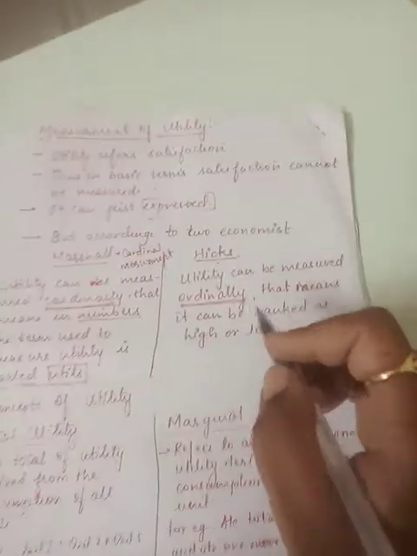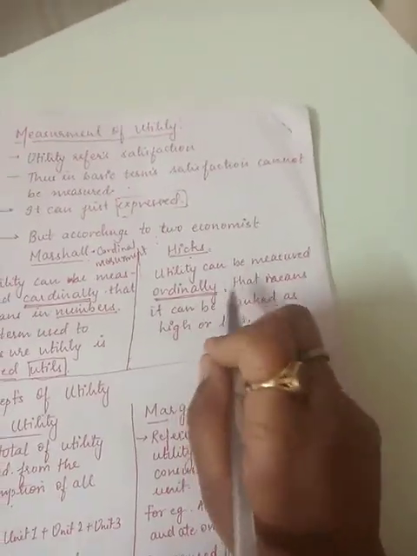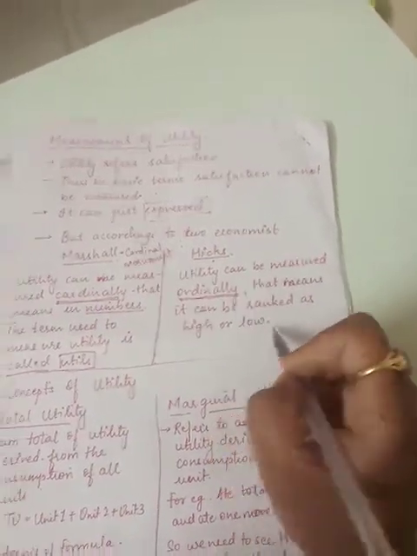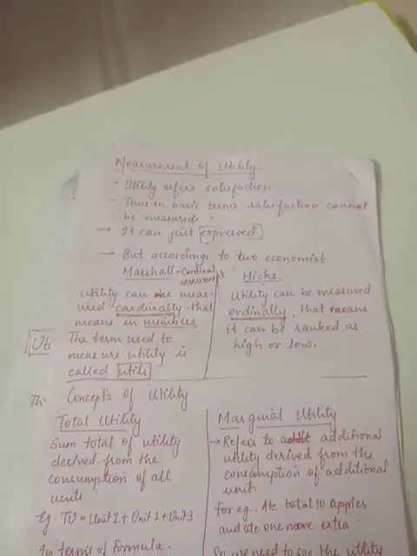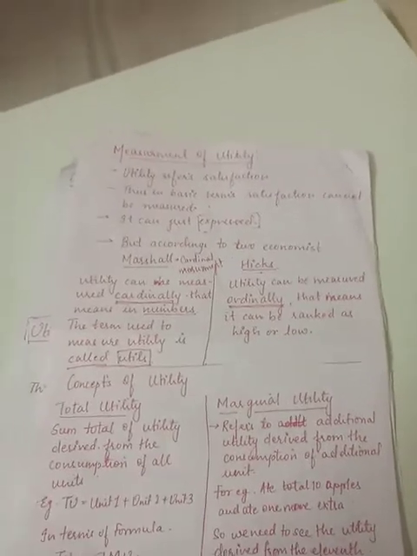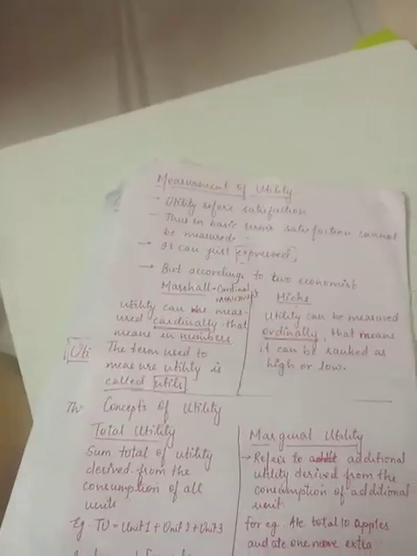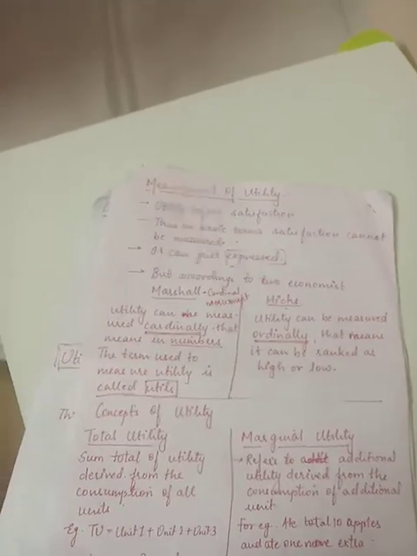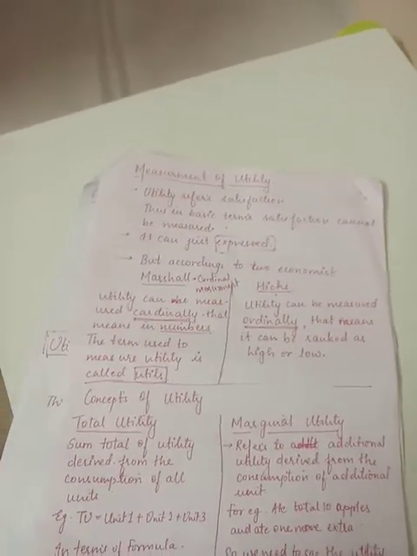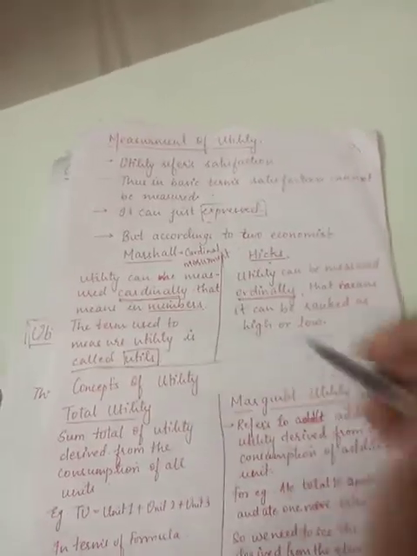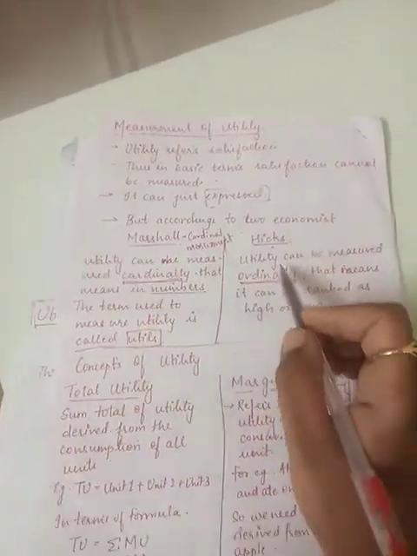Similarly, when I move ahead to Hicks, he says utility can be measured ordinally. That means it can be ranked: high, medium, low. You can easily describe: the first chapati gave me very high satisfaction, second, medium, third, okay, and last one is very low. Now I don't have any capacity to eat. Is it clear to all of you? Please let me know through the Google Classroom whether the concepts are clear or not.